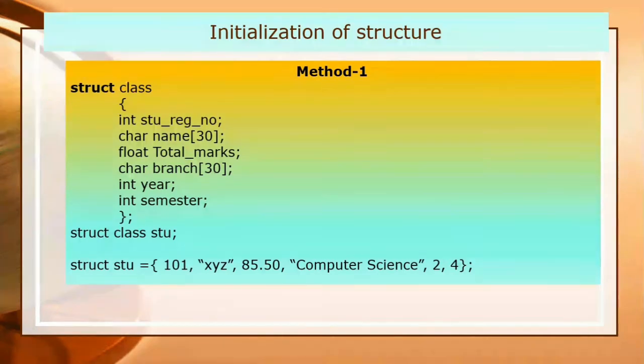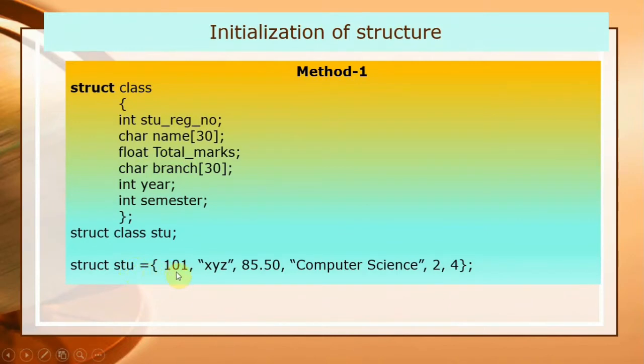Now first I have declared struct class stu, that is, stu is the structure variable of the class structure. So in the last statement you can see struct stu is a structure variable.